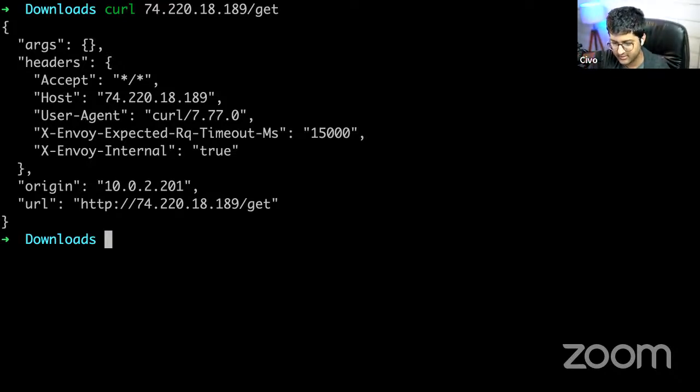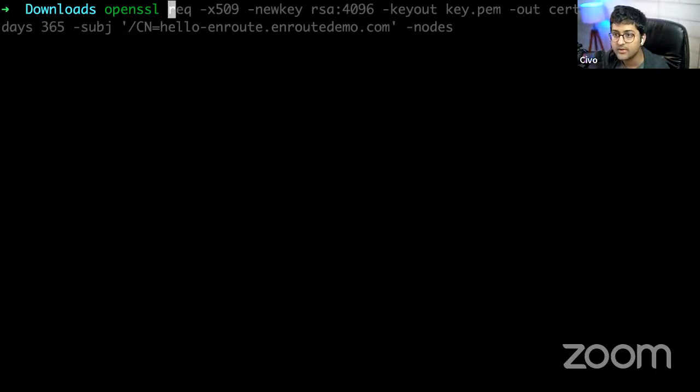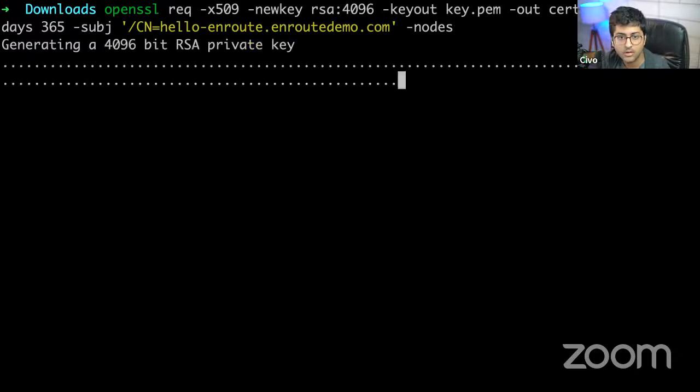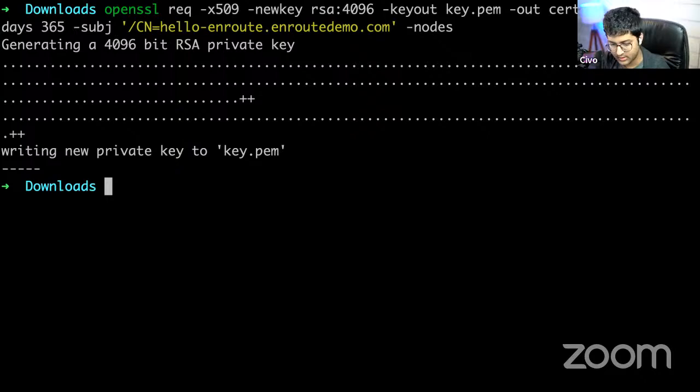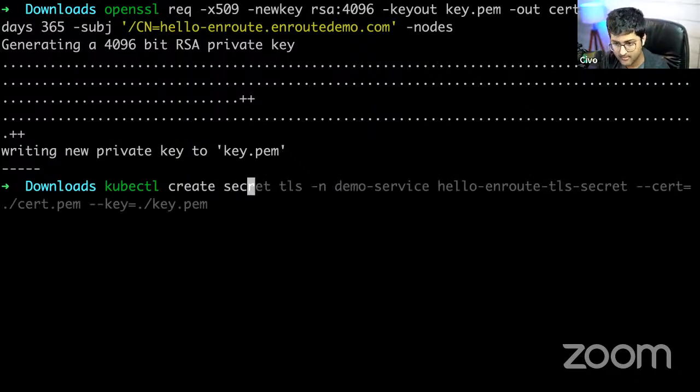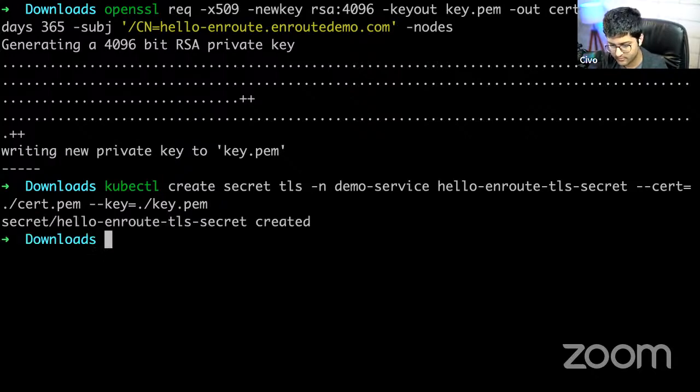Cool. All right. And I can use OpenSSL to create a signed certificate for this. OpenSSL, I believe this is the one. And here I'm providing the details. Cool. Now I can create a secret. I think that looks good. So yeah, that is created. And I can now just curl.